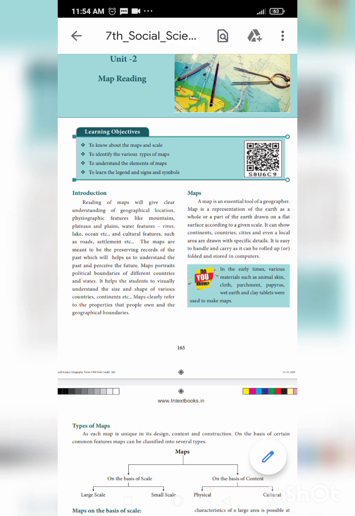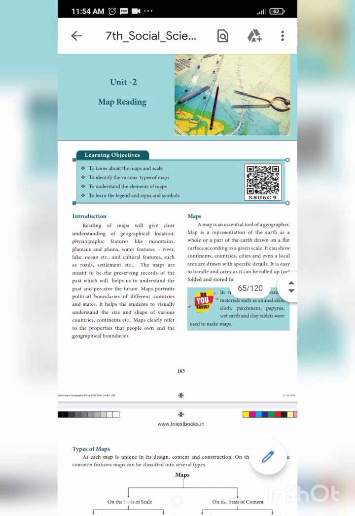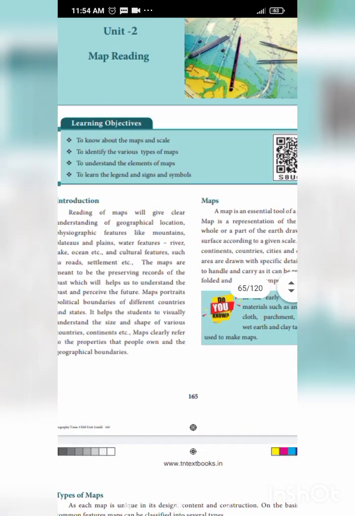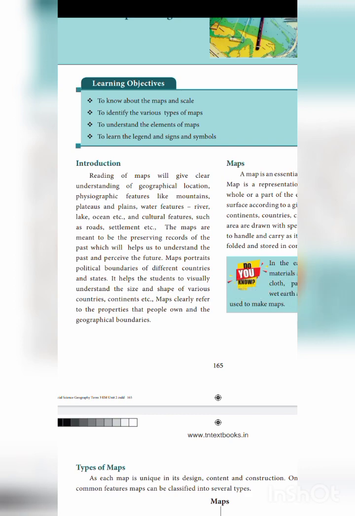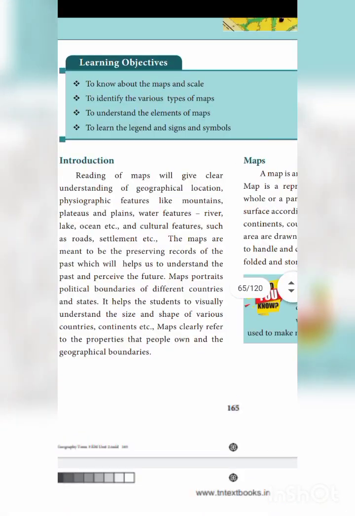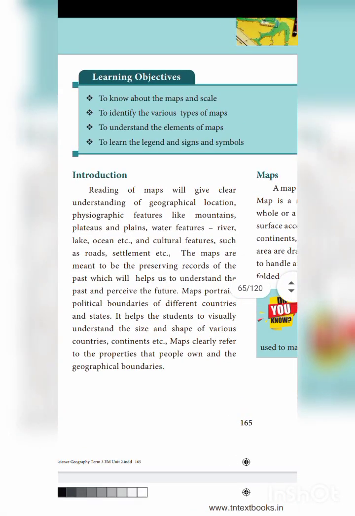Okay, it is map reading. The name of the lesson is map reading. What does this mean? You have a wall map, no? Wall map, atlas, and all, you have, no? In that wall map and atlas, what are the things you have? What are all the things you have in that wall map and atlas? It is given in this lesson.